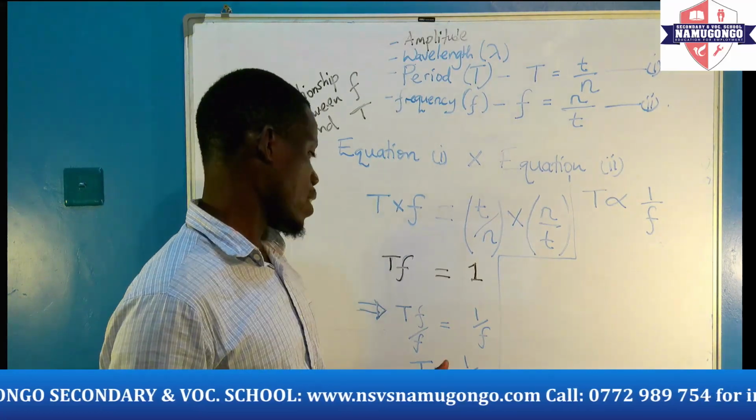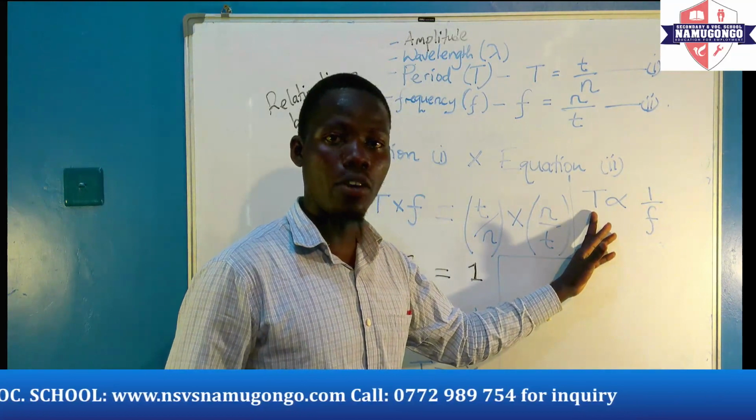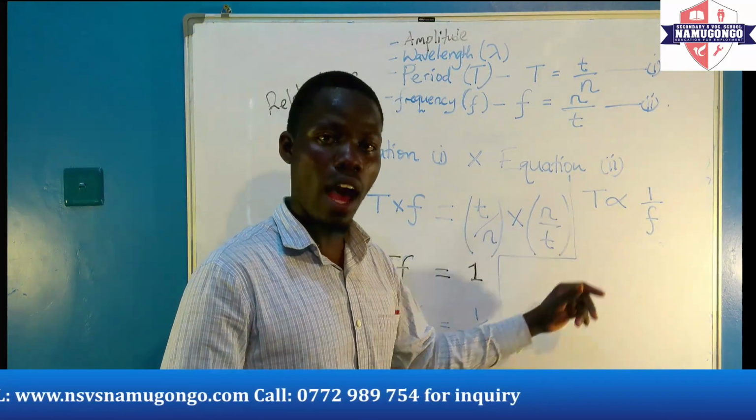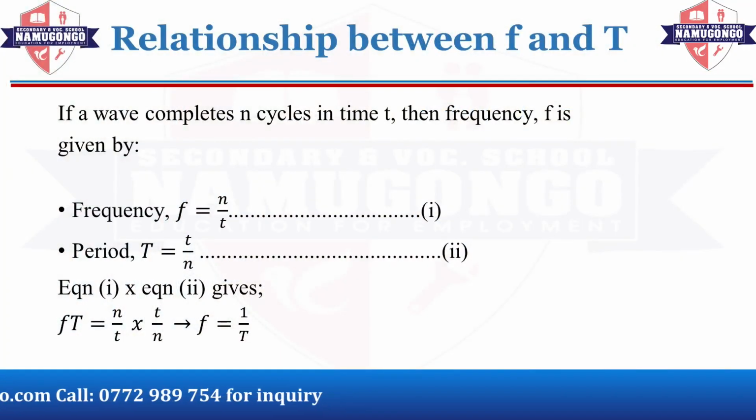What we are getting is the relationship that as one increases, the other decreases. So if you can reach here, then you have reached the relationship between the period and the frequency of the wave.